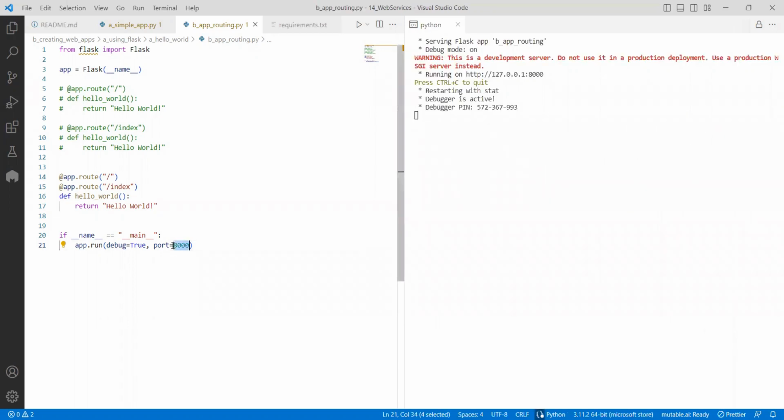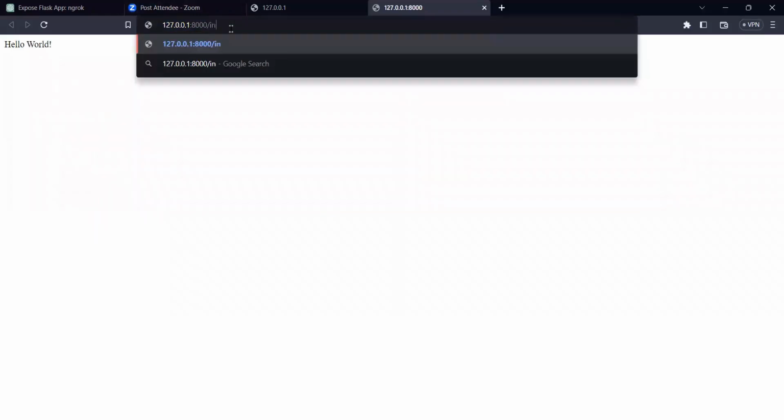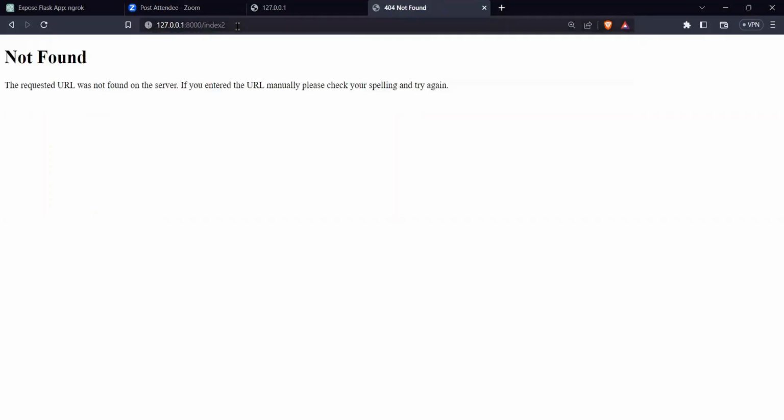Now I did change the port. That's why when I reran, it is working, right? If I execute this one, you can notice that it is working. You see, now hello world is working. In the same fashion, if I do /index also, it will work. But if I ask for /index2, what is it saying? Not found, the requested URL was not found on the server. It is giving a good message for you, right?